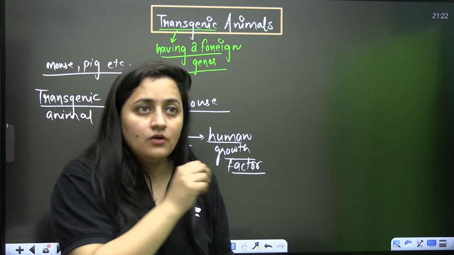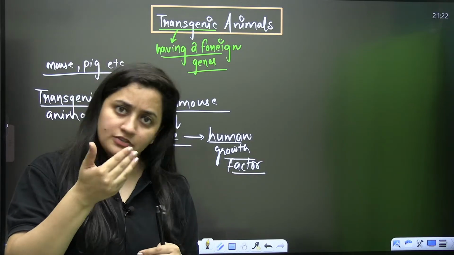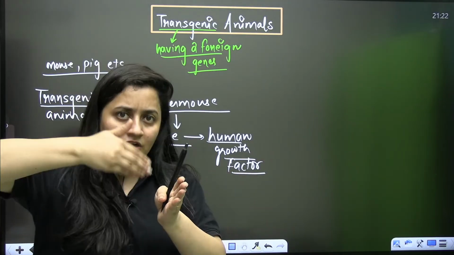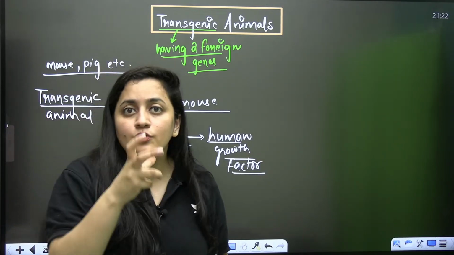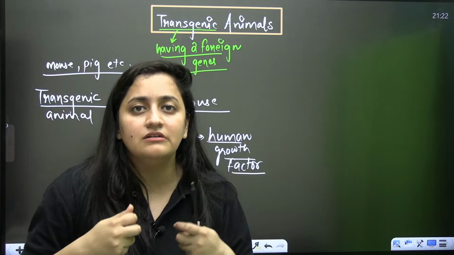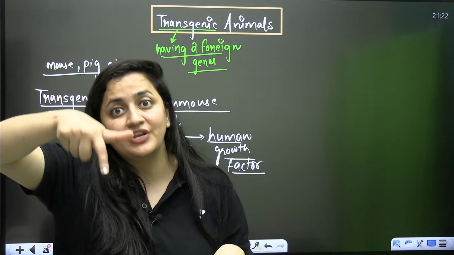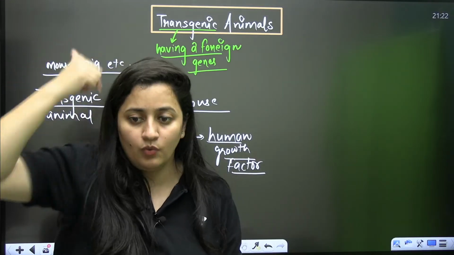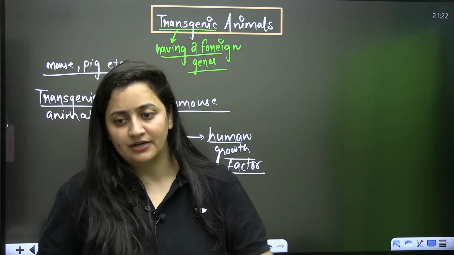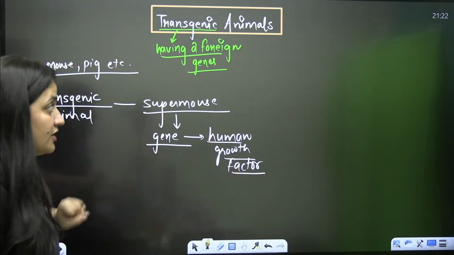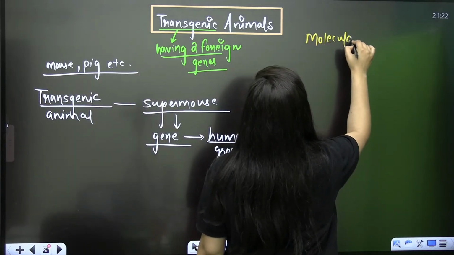And not just for this, even for studying pathophysiology. Physiology means normal functioning. Pathophysiology means when it is defective. So even the role of certain genes can be studied. Like we don't know about a gene, what that gene is doing in our body. So that gene can be introduced in a transgenic animal, and we can monitor what it is doing. The role of growth factors can be studied, the role of other genes can be studied. So in different ways these transgenic animals are used, and moreover they can be used as a factory.